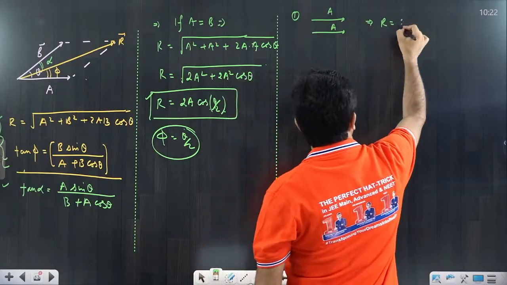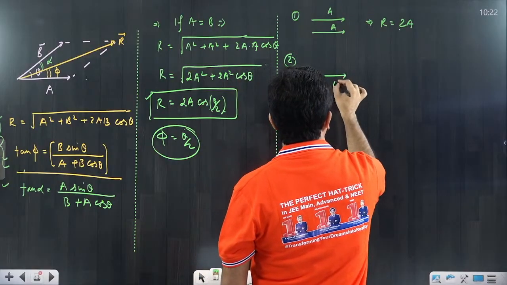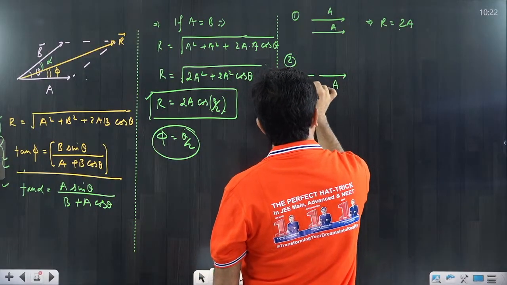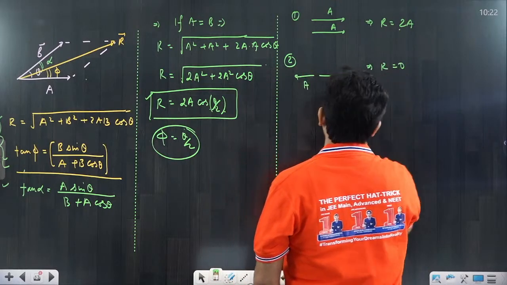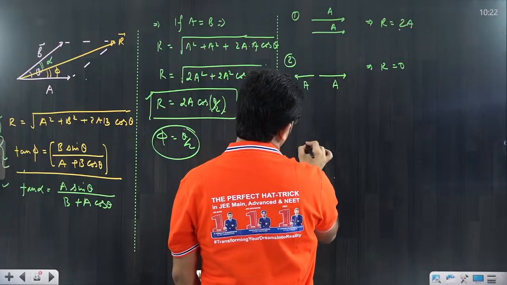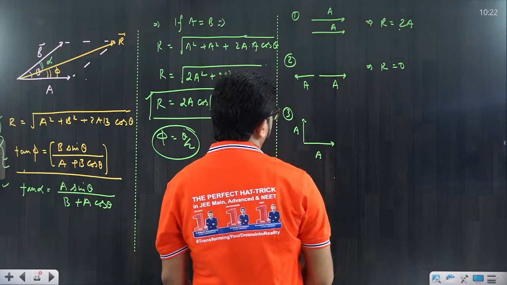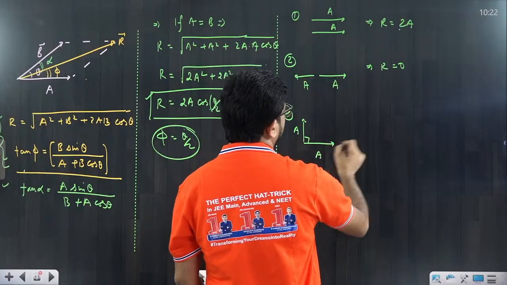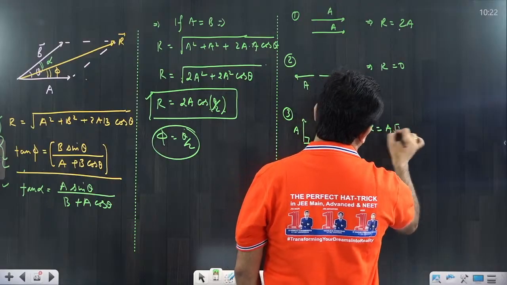Beta, 2A. Okay. Similarly, one more case: one vector is A, and the second vector also has magnitude A but in the opposite direction. So the resultant would be 0. Third, suppose this is A and it is also A, and the angle between them is 90 degree, then the resultant would be equal to A root 2.